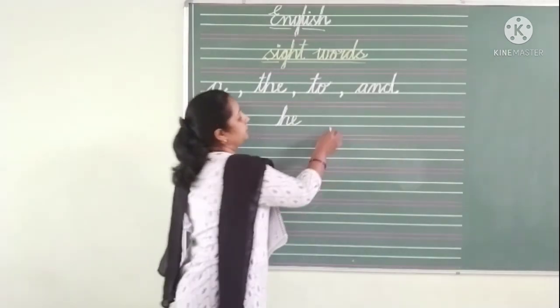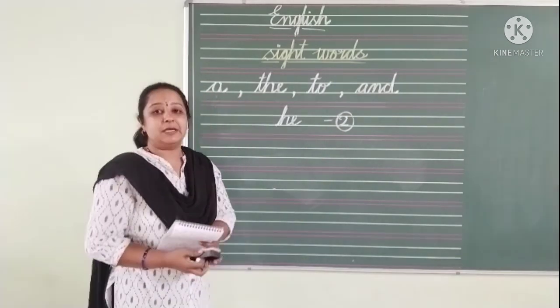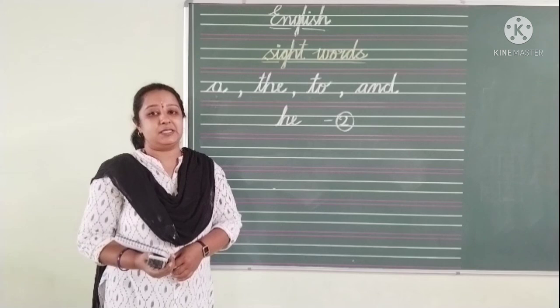The child may write it 2 times. After writing work is completed, take a snap and send it to the English and EVS assignment group.